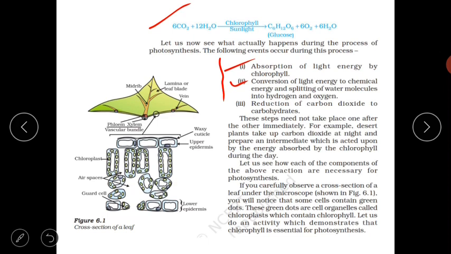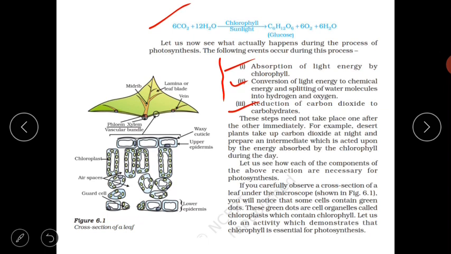The third event is the reduction of carbon dioxide to carbohydrate. The carbon dioxide is taken by plants through their stomata, and it is reduced to produce carbohydrate, which is a part of the dark reaction. It occurs during the daytime, not at night, but inside the stroma of the chloroplast.